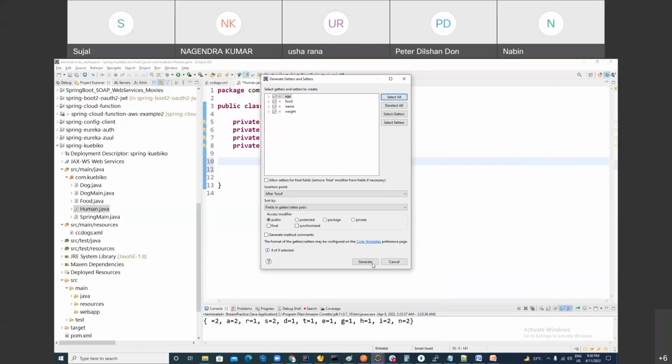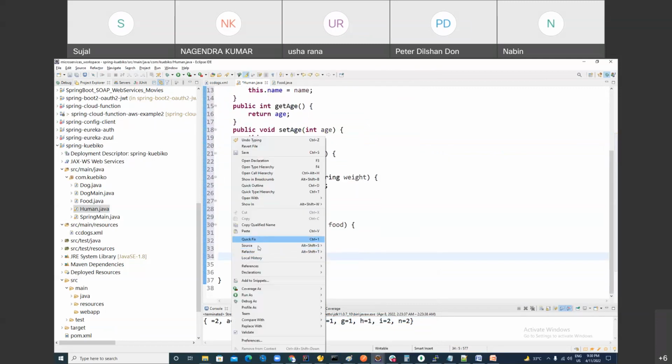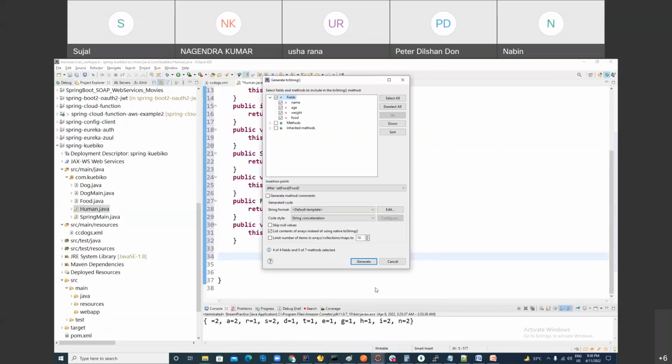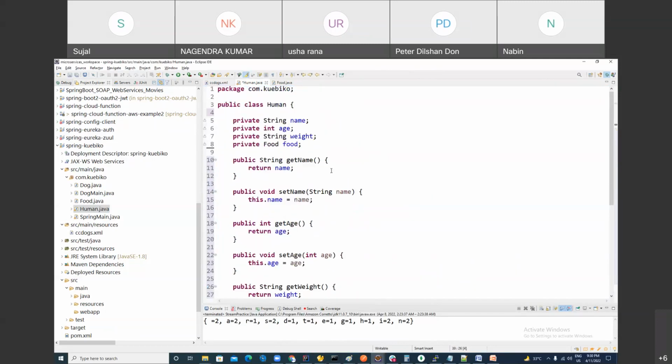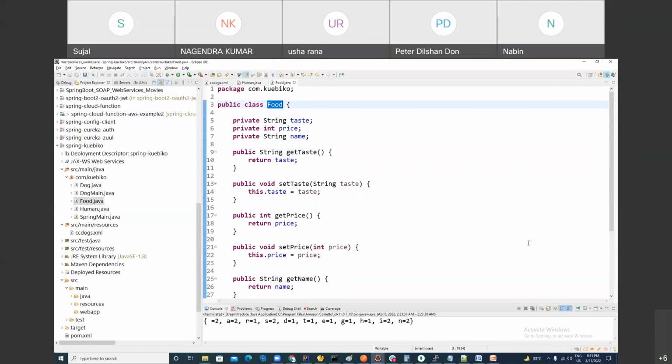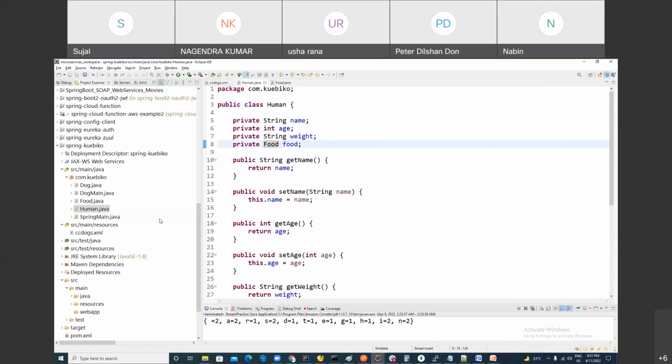Make sense? Hey, what I'm doing, right? Creating getter setter and creating toString method. I hope everything is clear to you. So can I say here human has dependency on food? Yes, because when you make an object of human, you have to supply the food also. But what about the opposite? Food has dependency on human? Food is saying, hey, nobody's eating me. It's not like that, right? Food does not have dependency on human. That's correct.